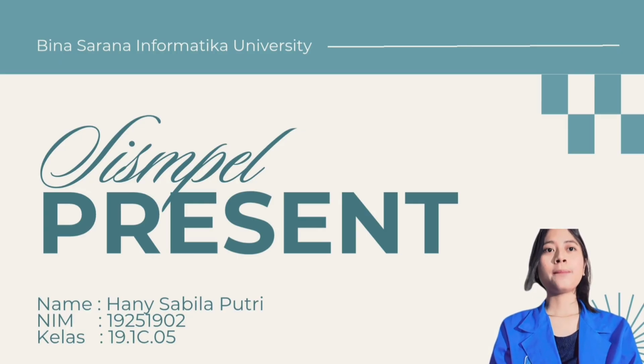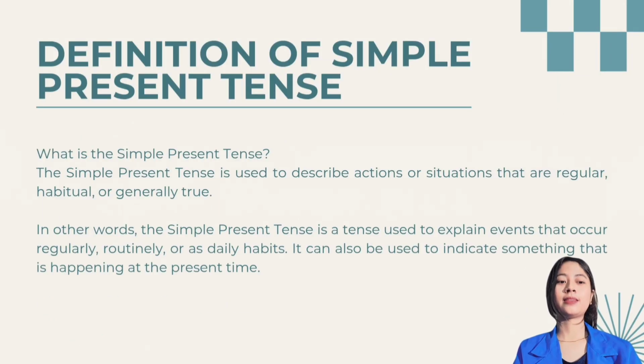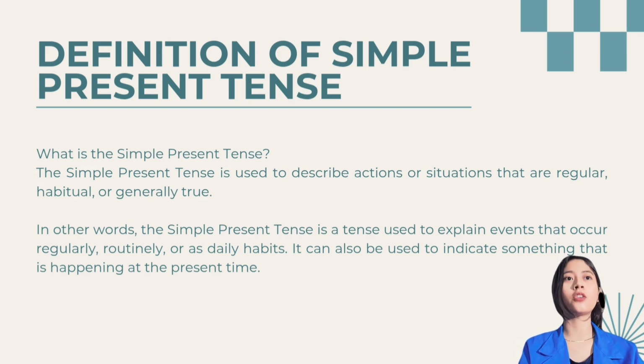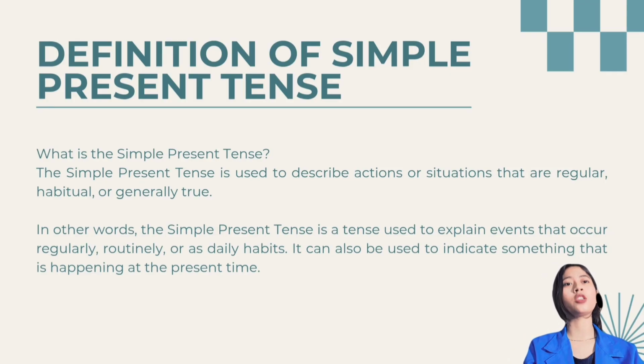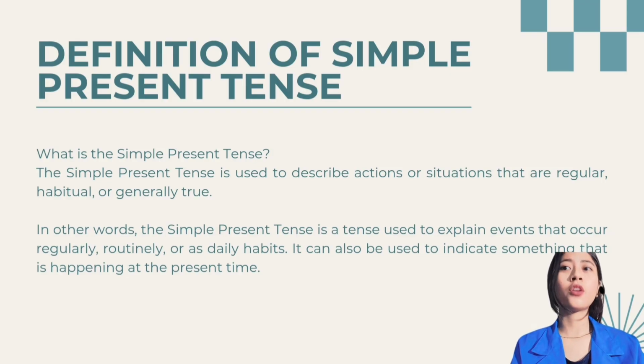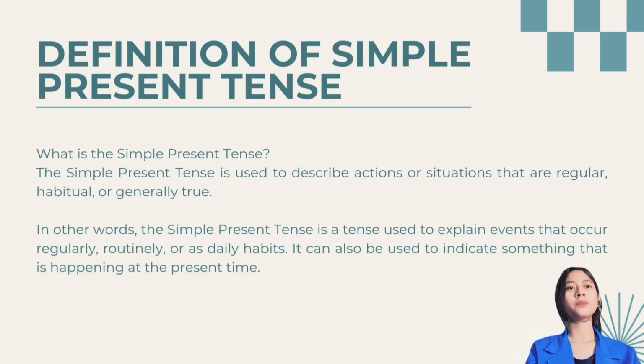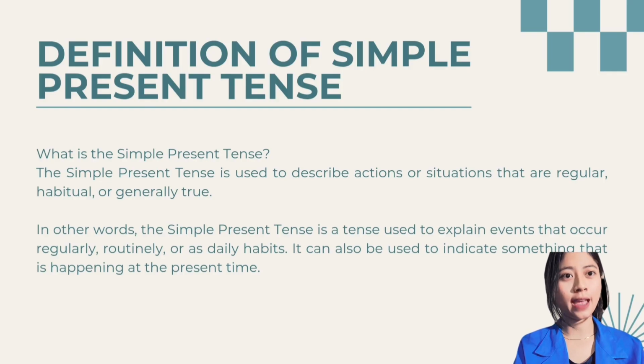In today's session, please allow me to present the material on the simple present tense. Definition of simple present tense. What is the simple present tense? The simple present tense is used to describe actions or situations that are regular, habitual, or generally true. In other words, the simple present tense is a tense used to explain events that occur regularly, routinely, or as general habits. It can also be used to indicate something that is happening at the present time.